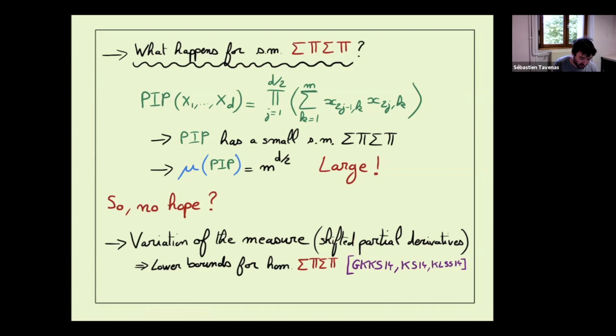And after, Kumar, Saraf and Kayal, Limaye, Srinivasan, they can get something for homogeneous depth 4, so in particular set multilinear depth 4. Okay, but the first case we want is depth 5.